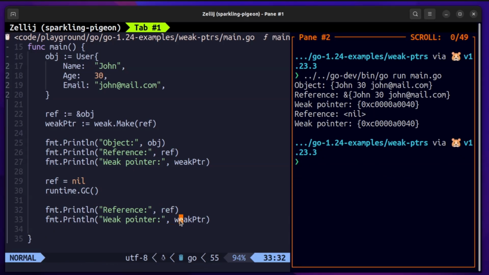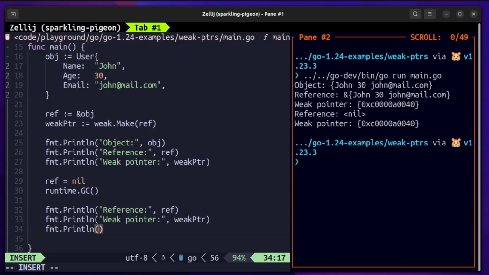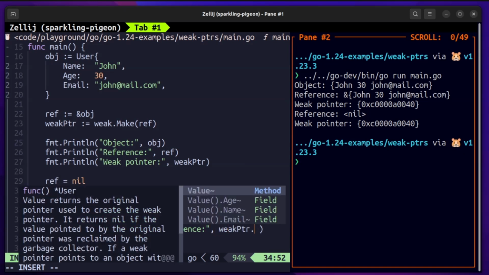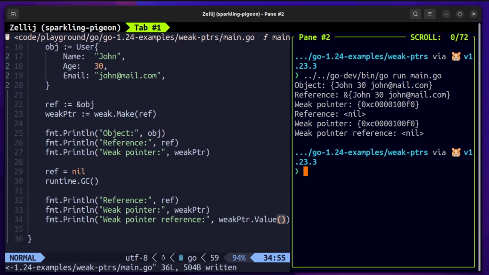So if we run this program, you would see that the reference was indeed nil, but now the weak pointer has some memory value. We'll also try to print the weak pointer reference. How we would do that is we get the weak pointer's Value, and you can see it is suggesting the other values as well.